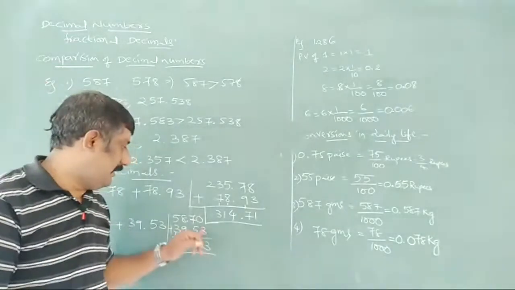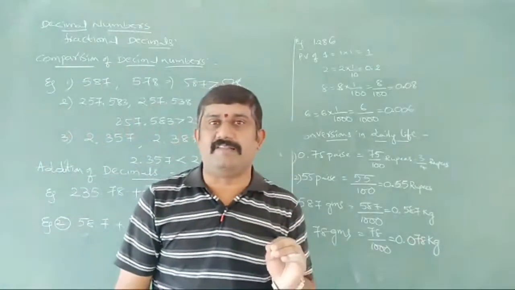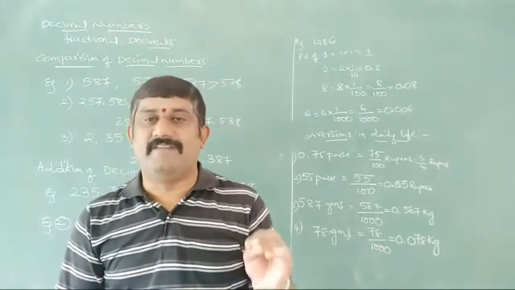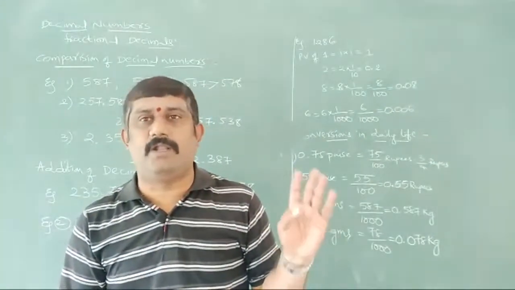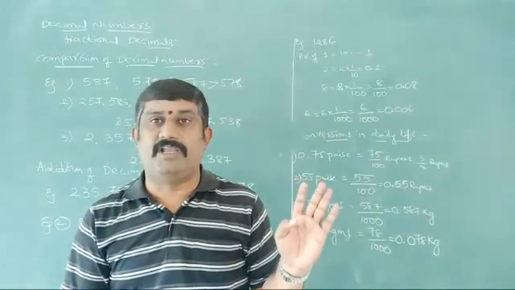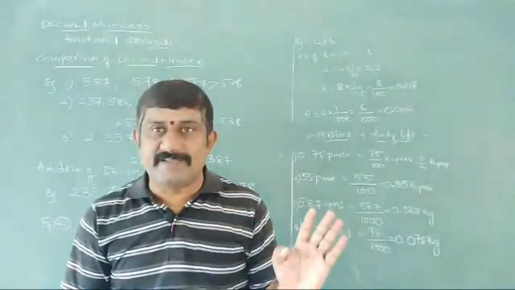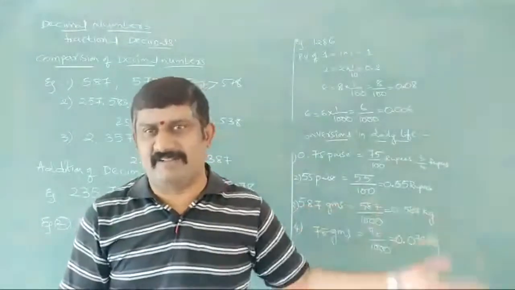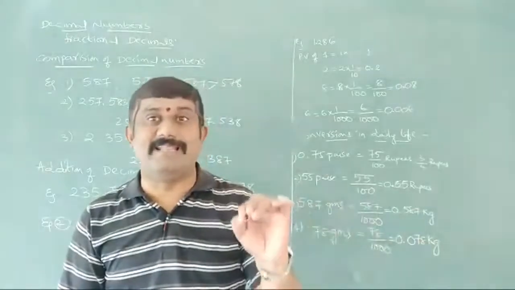And according to the zeros, I will give you one more example. Suppose someone tells us we have 38.7 kilograms. What does it mean? Does it mean 38 kilograms plus 7 grams? No, not like that, because you observe here 7 is in the tenths place.